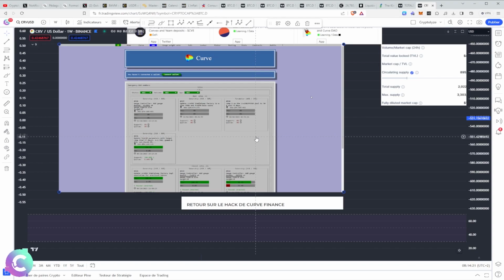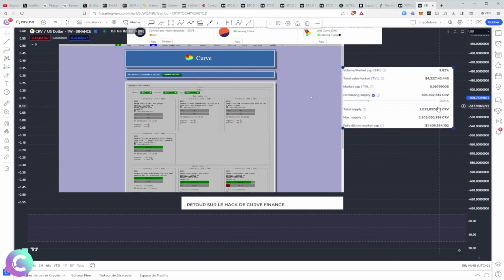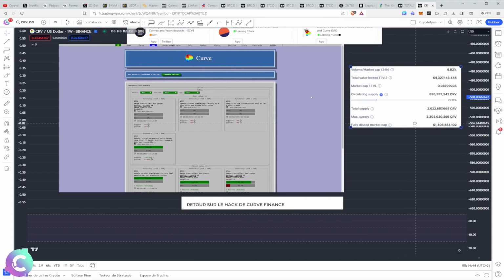We didn't ask ourselves the question earlier, but what is the point of depositing your liquidity in a liquidity pool? One, we have rewards. That is to say, we have a small portion of transaction fees given to those who deposited in the liquidity pool, and next to it, there is what is called an incentive. The incentive here is the CRV, which will be distributed to those who deposit liquidity in the Curve pools. And we see that we are not very diluted. We only have 27% of emissions for the moment. So there are still a lot of CRVs to distribute.